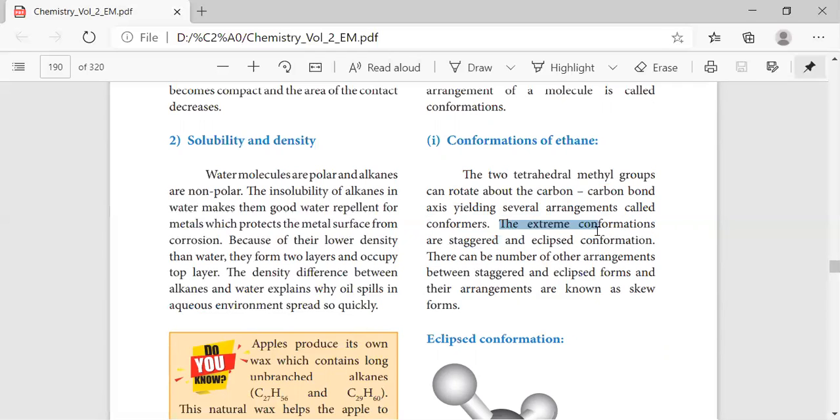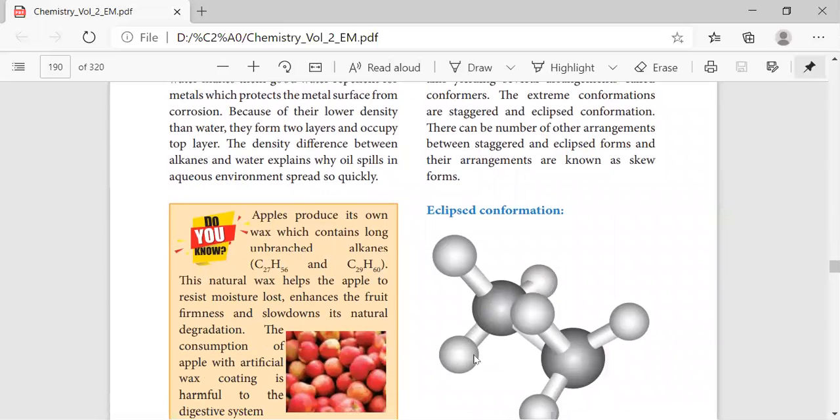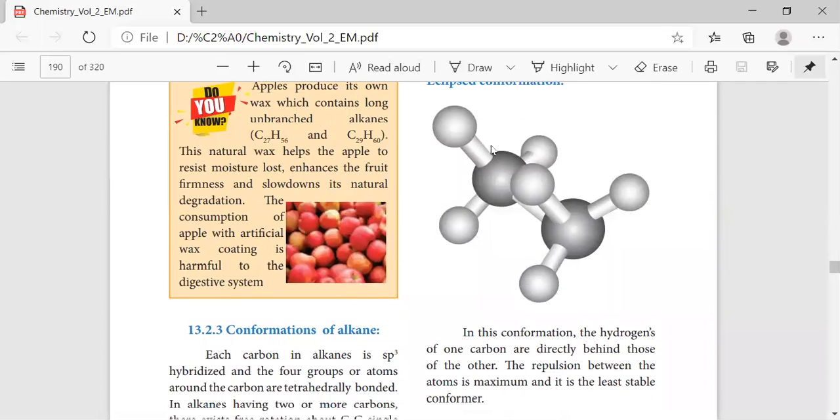The extreme conformations are staggered and then eclipsed conformation. So there can be a number of other arrangements between the staggered and eclipsed conformations. Okay, so this arrangement is generally known as skew forms. See here in eclipsed conformation, this is the structure of that.